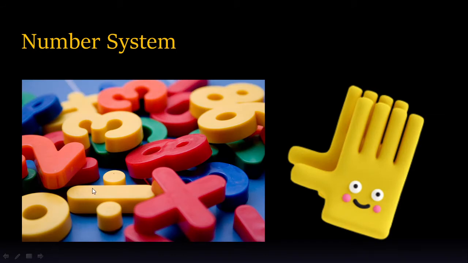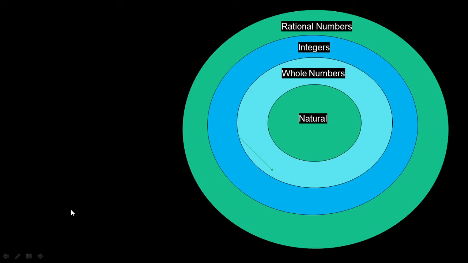Then, as I said, first let's see what the number system is, what are the various forms of numbers which we came across up to now, but we never tried to classify them. Let's start to classify. Here I have a precise classification. As you are able to see, the innermost circle is the natural numbers. Then above it we have whole numbers, then integers, and lastly the outer circle is our part of interest, that is our chapter's title, rational numbers.